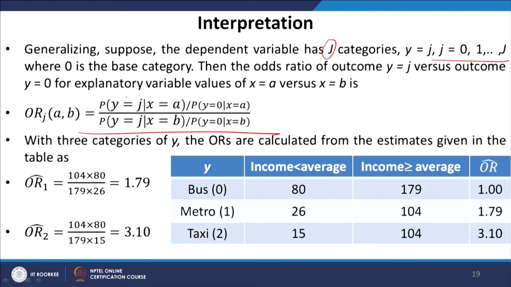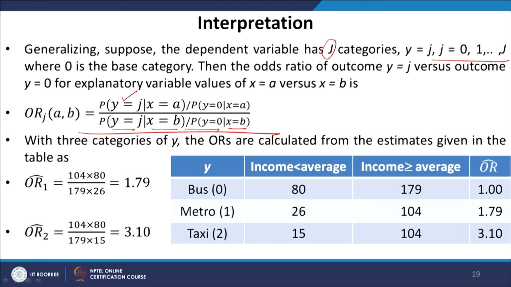So, you can see that probability of y taking the value j conditional upon the value of x equals a divided by probability of y taking the value 0 again conditional upon x equals a. And similarly, in the denominator we have the alternative value of x, that is equal to b, and then probability of y taking the value j divided by probability of y taking the value 0.